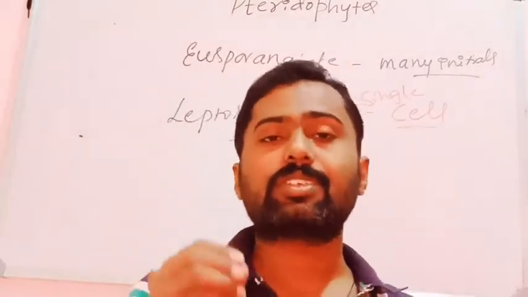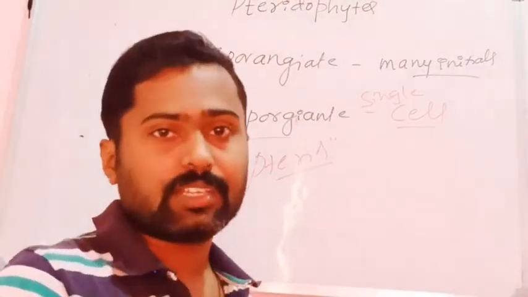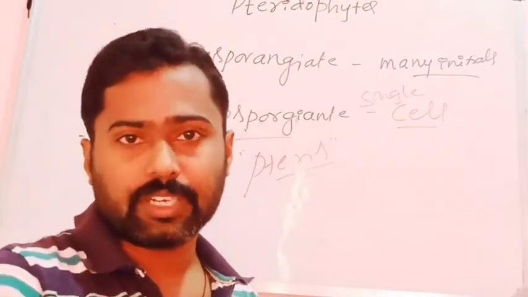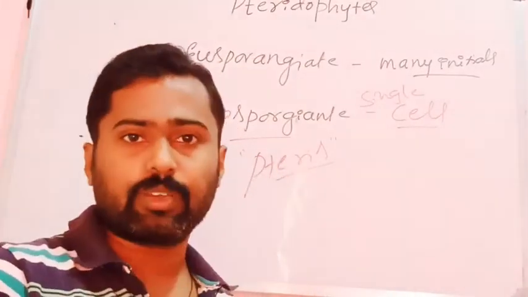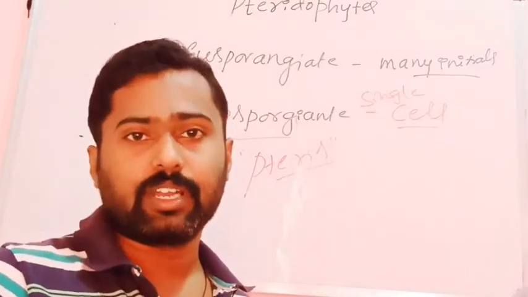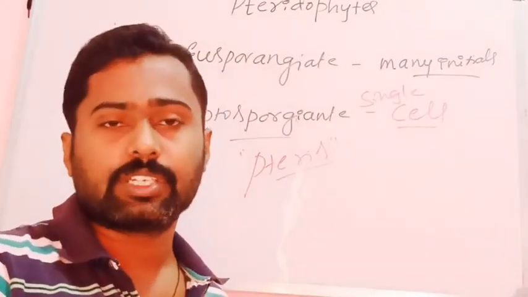This is a very important concept for your examination. In exam, a 5 marks question is asked on this: enumerate the general characters or salient features of pteridophytes. I think I have explained about 20 or 25 points. So write as much as possible, the main highlighted points. It is a very important concept as far as your examination is concerned.